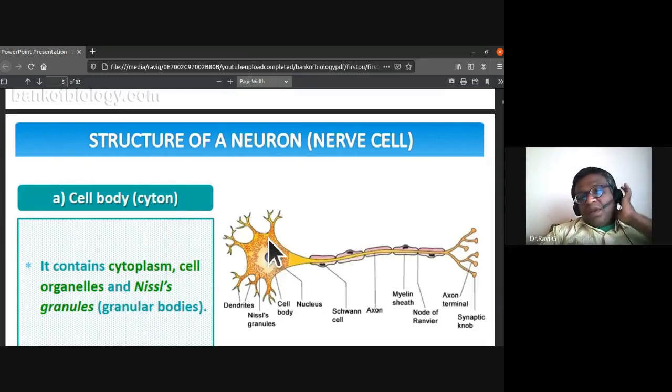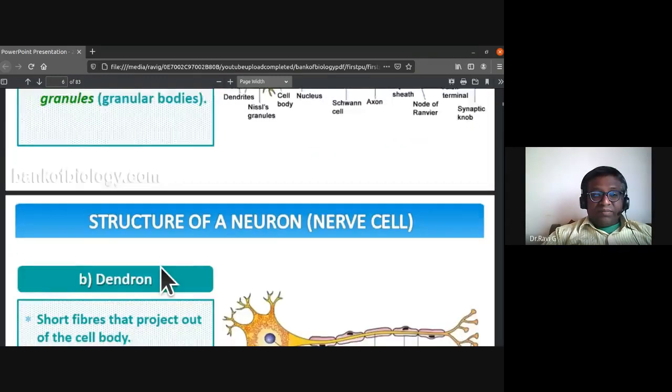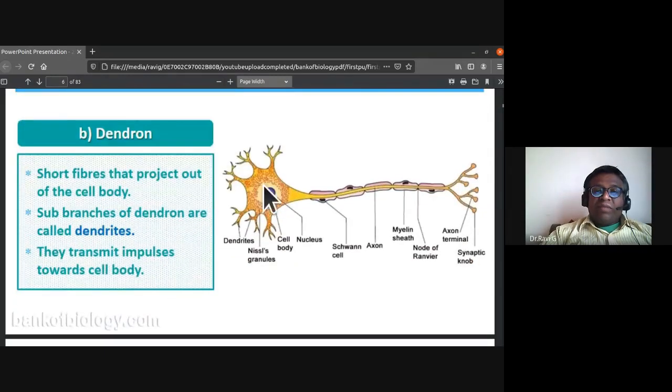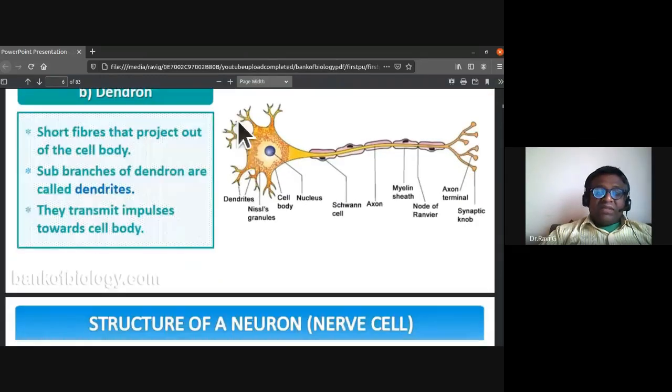The cell body or cyton contains cytoplasm, that is neuroplasm, cell organelles, and Nissl's granules, which are granular bodies. Nissl's granules are also called tigroids. The short fibers that project out of the cell body or cyton, that is dendron. Sub branches of dendrons are called dendrites. The main branches we call dendron, the sub branches we call dendrites.